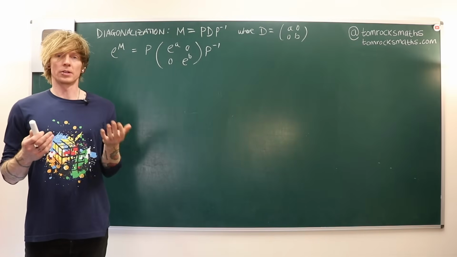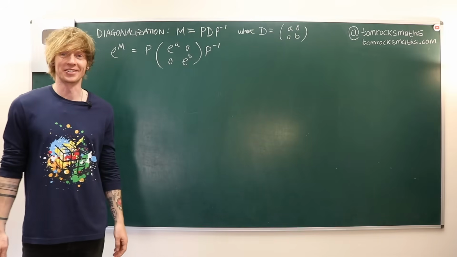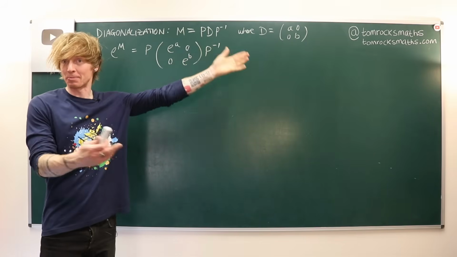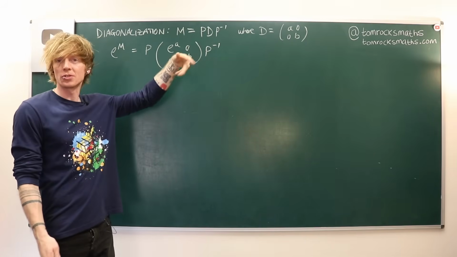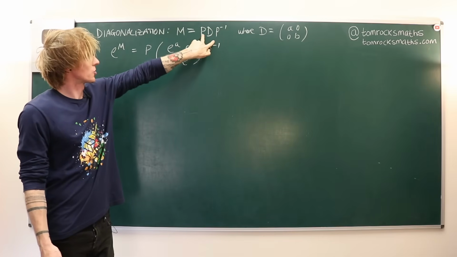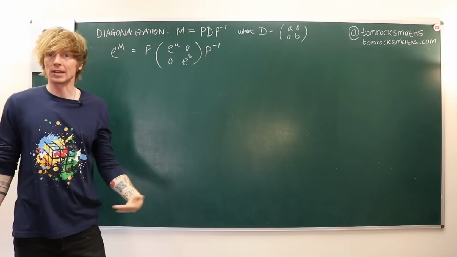So now, in order to make progress in stage 2 of the solution, we need to work out what this matrix P is. Is it possible to construct it, to diagonalize our matrix M? So we need to work out how we construct P, and also what our diagonal matrix D looks like.